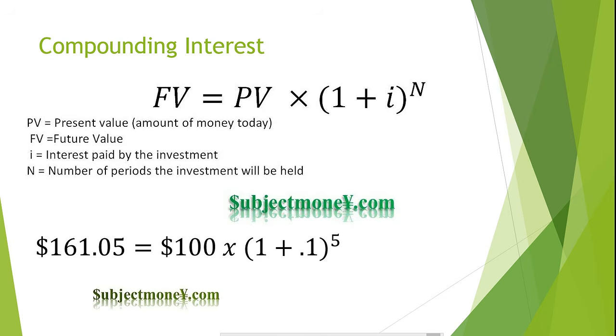Notice that our investment of $100 will be worth $161.05 in 5 years. This means that it earned $61.05 in interest, more interest than if it earned simple interest. Now you can see why compound interest is the kind of interest that you want to receive, but not the kind of interest you want to pay.